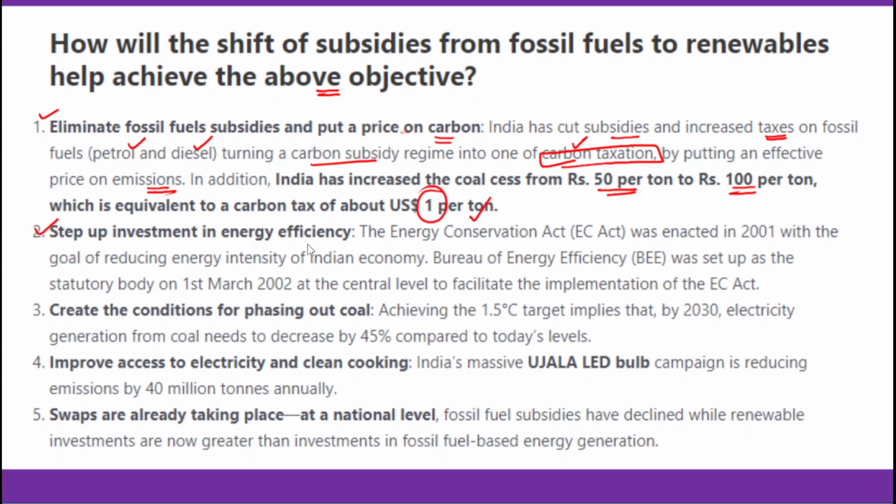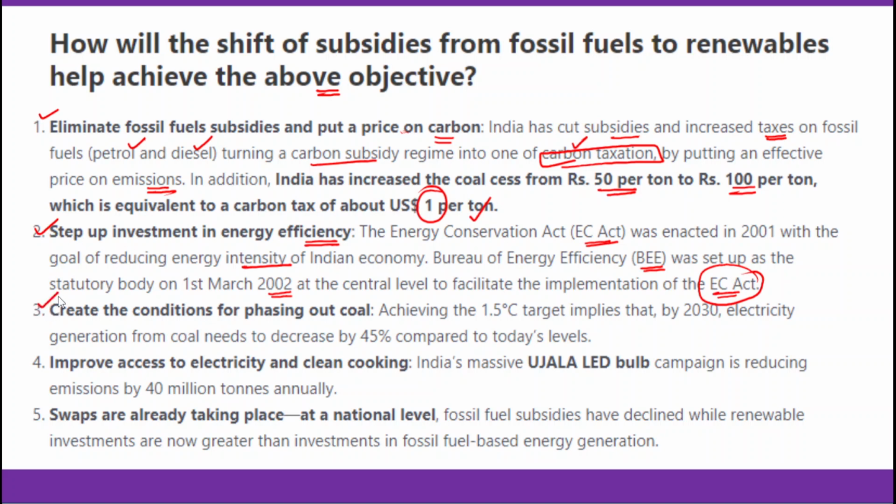Secondly, set up investment in energy efficiency. Investment in energy efficiency is also very important. The Energy Conservation Act was enacted in the year 2001 with the goal of reducing the energy intensity of the Indian economy. The Bureau of Energy Efficiency was set up as a statutory body on 1st March 2002 at the central level to facilitate the implementation of the Energy Conservation Act.